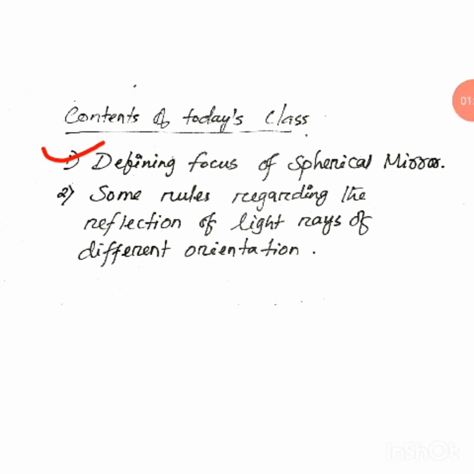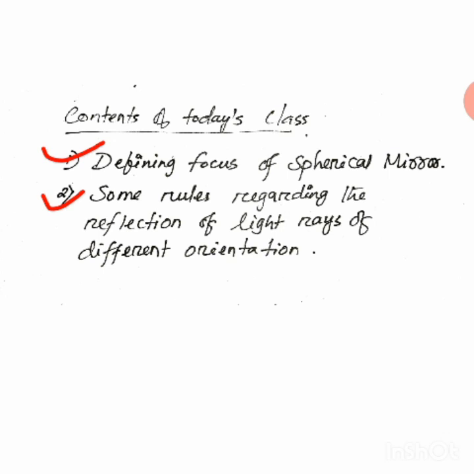And then we have to study some rules regarding reflection of light rays of different orientation. When I explain, you will understand what orientation is and how light rays are reflecting there. This second part is very important when you study image formation in case of a spherical mirror. This is the first time you are getting it in class 10, so it is very important to understand what a spherical mirror is, which I already discussed, and how images are formed in case of a spherical mirror.